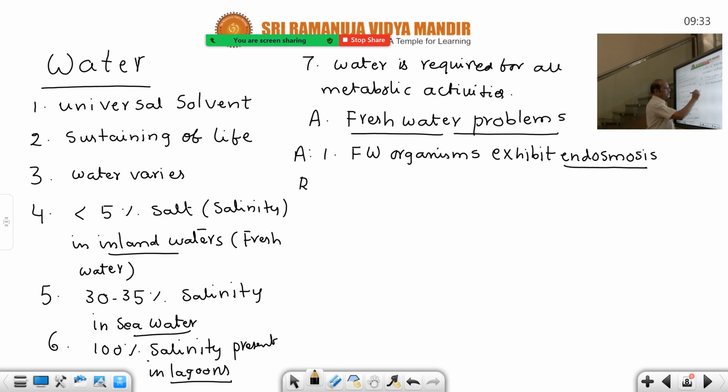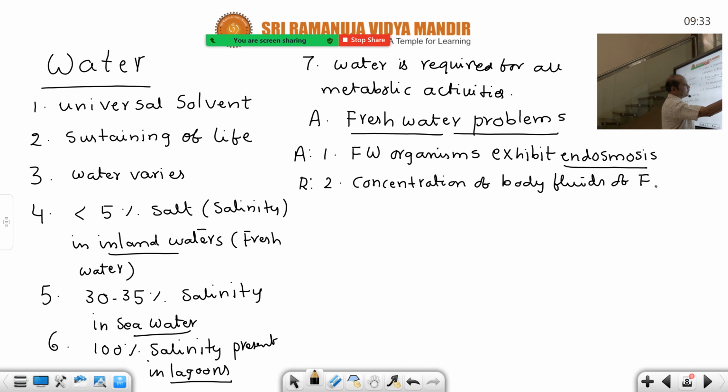Reason is, second point you go for reason: the concentration of body fluids of freshwater organisms is greater than the surrounding water. That's why endosmosis occurs.